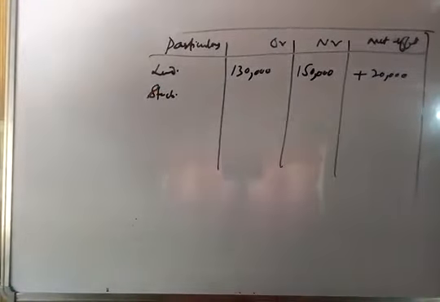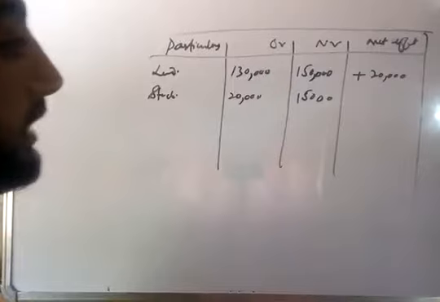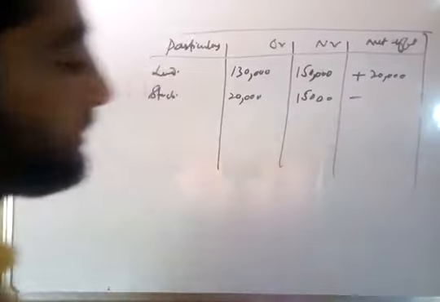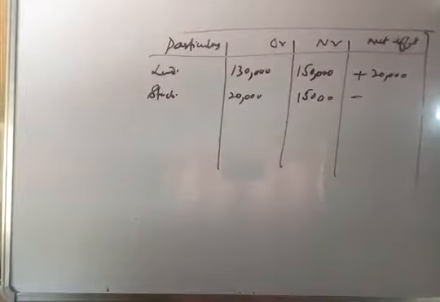So this stock is an asset, and we know that the new value is 15,000, the old value is 20,000. We can say that the value of stock has decreased by 5,000, and a decrease in the value of an asset is written on the debit side. So we can write here the minus sign, 5,000 will be written on the debit side.